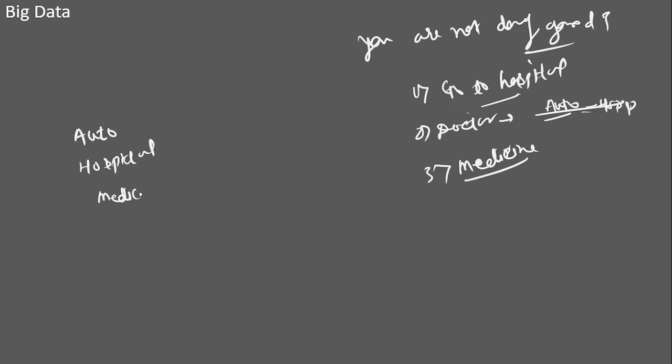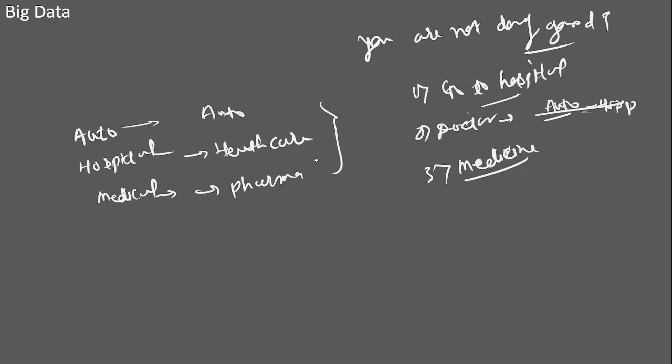You went to the medical store for the medicines, right? Okay, now look here. For auto, the auto industry evolved. This is the hospital, for our care, right? So the healthcare industry evolved. The pharma industry evolved. So these are industries close to our basic needs, right? With the basic needs, this is also very important.